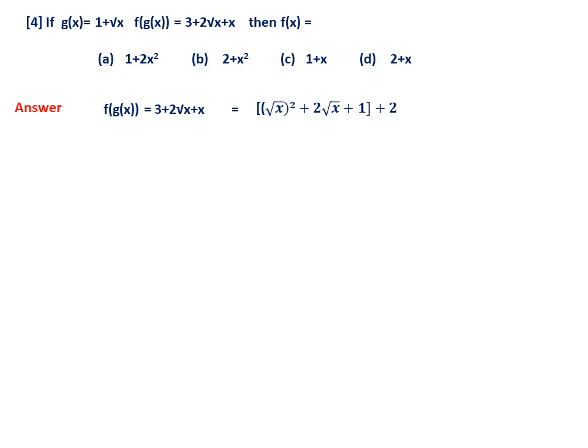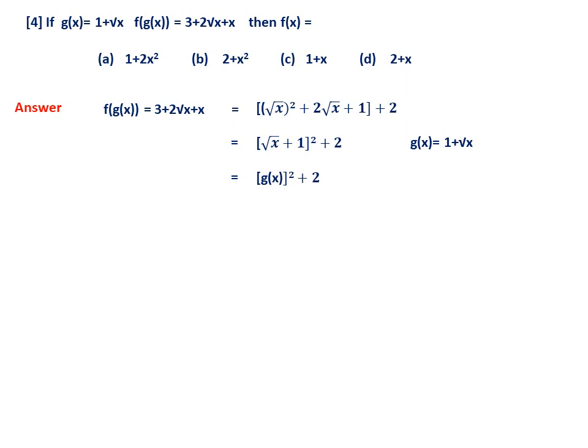Now, if you look inside the bracket, it is a perfect square. Therefore, let me write: this is (root x plus 1) whole square, plus 2. Now, what is root x plus 1? You see here, 1 plus root x is g. Therefore, this is g of x whole square. So now this is (g of x) whole square plus 2.